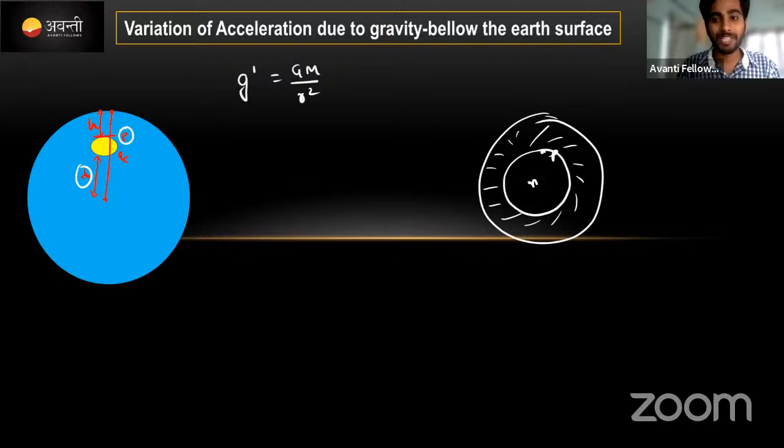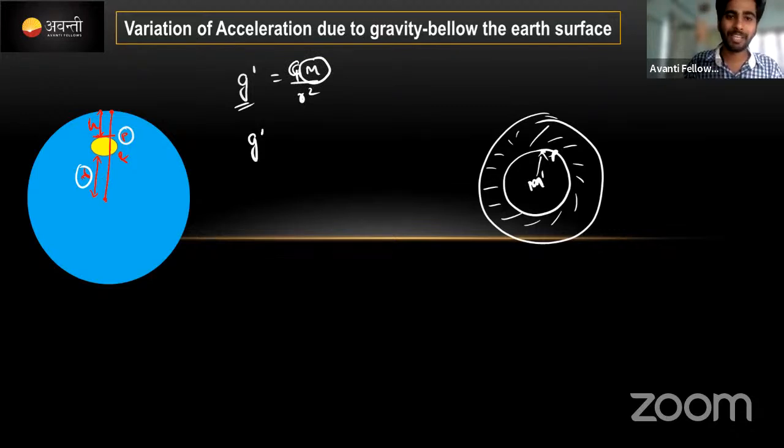Only the mass which exists inside creates the field at this point. Field is nothing but the acceleration due to gravity here. Don't forget this; I told you at the initial point. That's why we can't take the total M here.